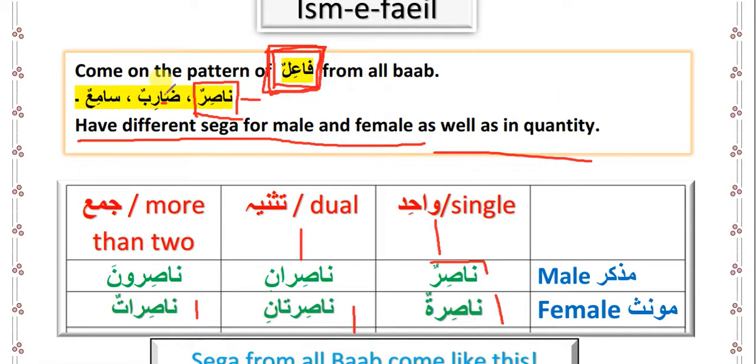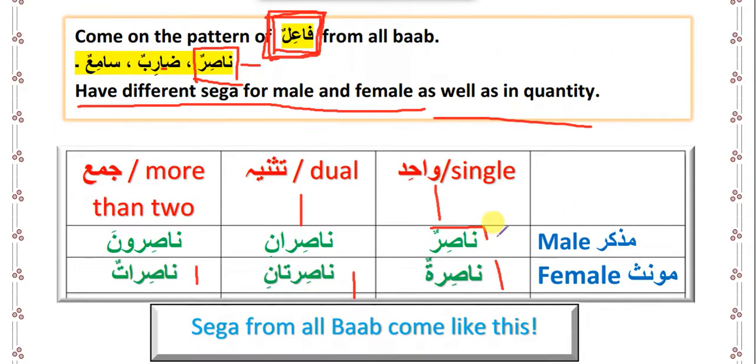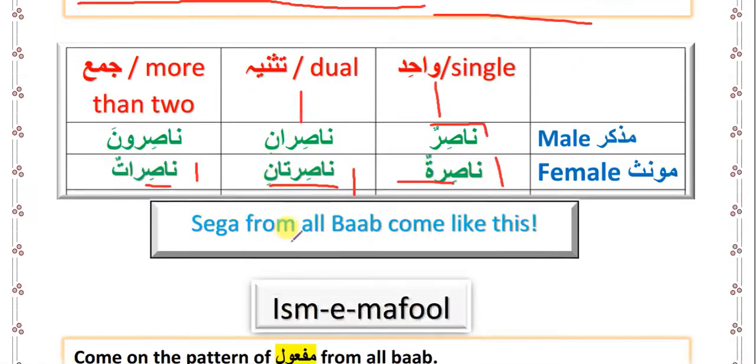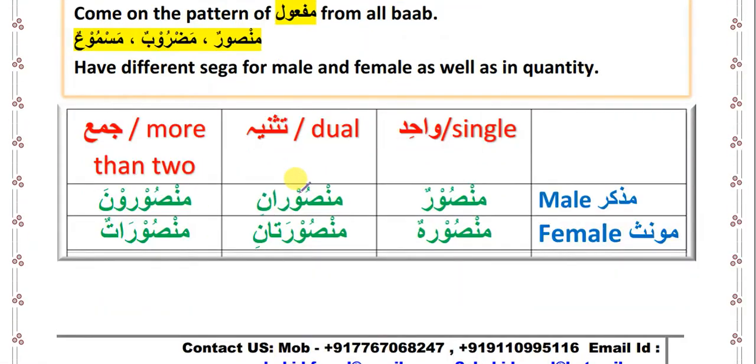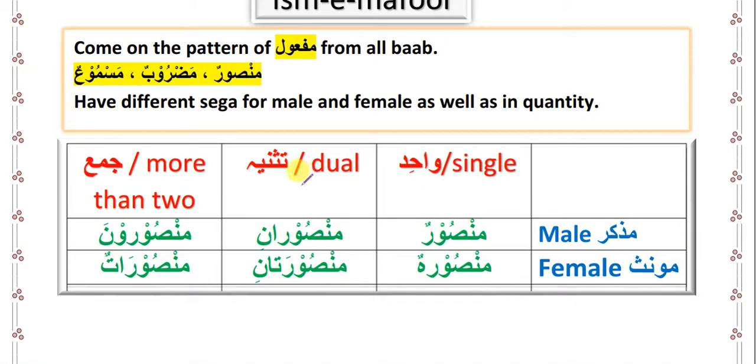For example, if I want to make it from daraba, the wahid muzakkar is zaribun, tasniya is zaribani, and jama is zaribuna, and for muannas zaribatun, zaribatani, zaribatun. And from sami'a: sami'un, sami'ani, sami'una, sami'atun, sami'atani, sami'atun. Same pattern. And now isme maf'ul, I already explained how to make isme maf'ul.